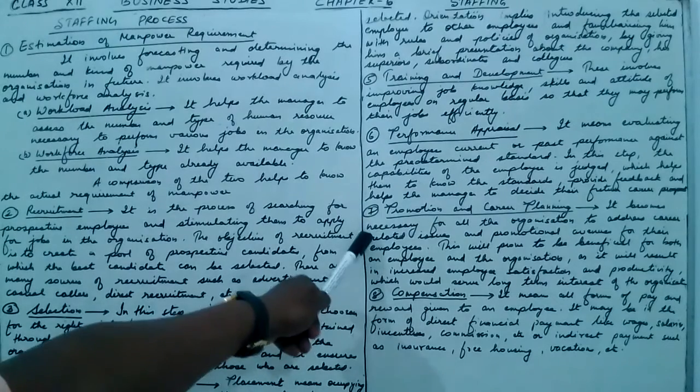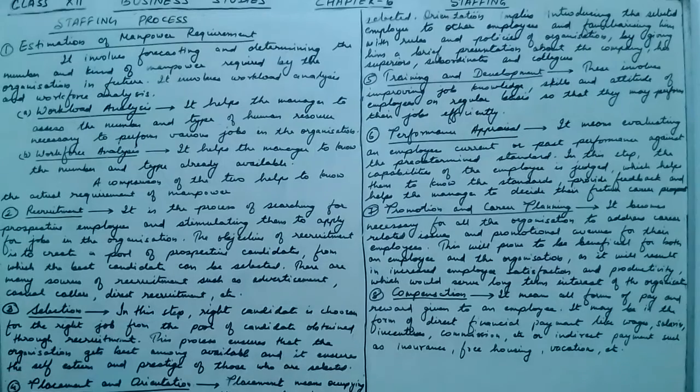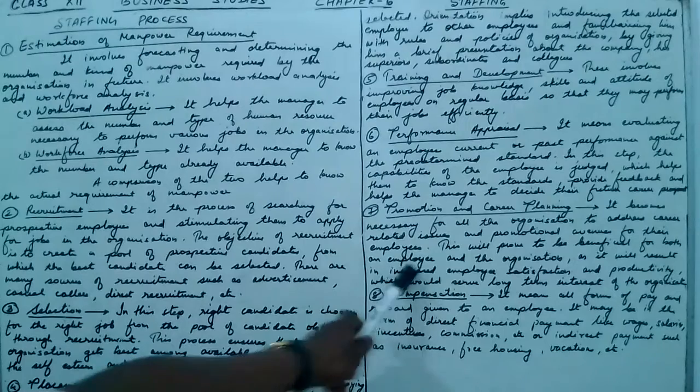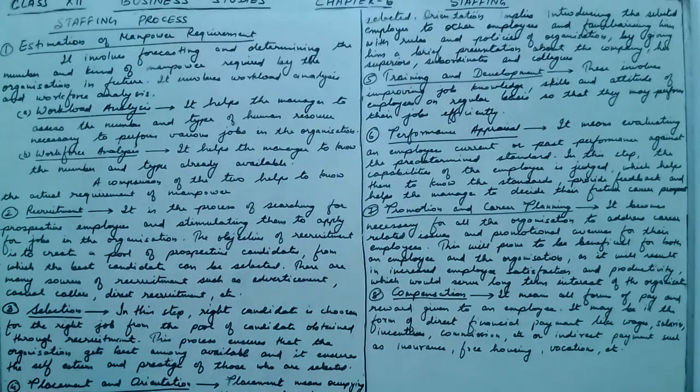Now the seventh step is promotion and career planning. It becomes necessary for all organizations to address career related issues and promotional avenues for their employees. So it is the responsibility of the organization to improve the career of each and every employee. This will prove beneficial for both the employee and the organization, because the employee will get satisfaction and the organization's productivity will increase.